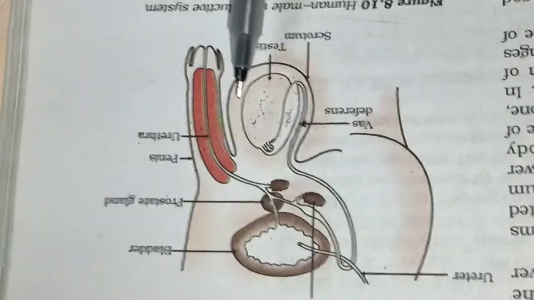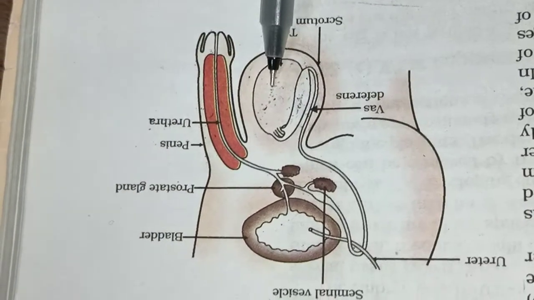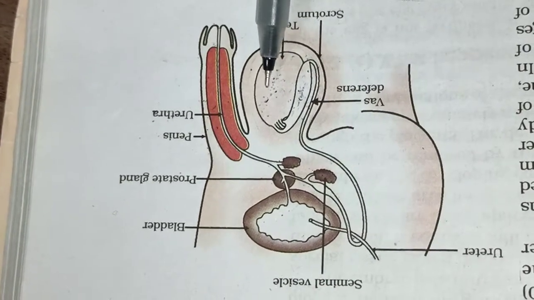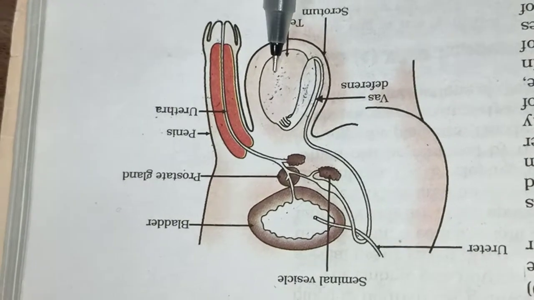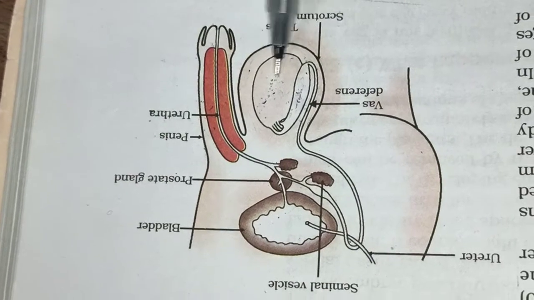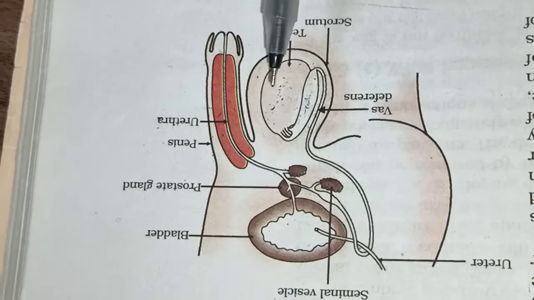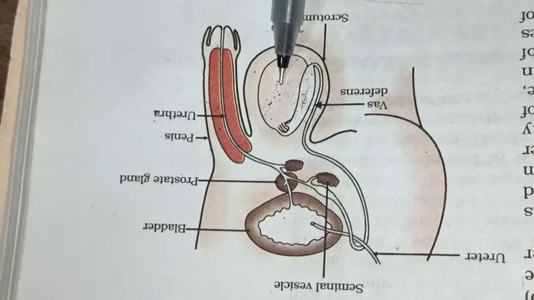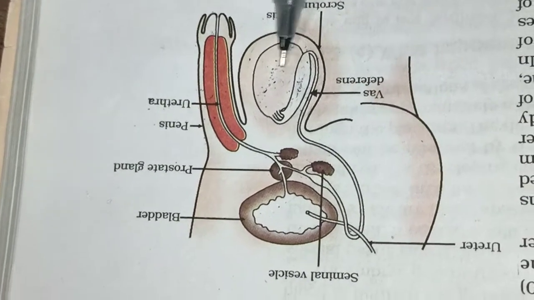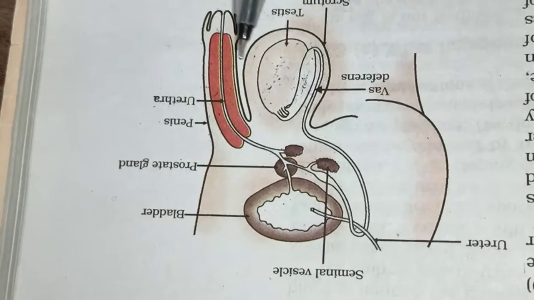This testosterone hormone is responsible for the secondary sexual characteristics. When a boy reaches the age of puberty, due to testosterone the physical changes take place in the human male. So this is an important hormone secreted by the testes in the human male.